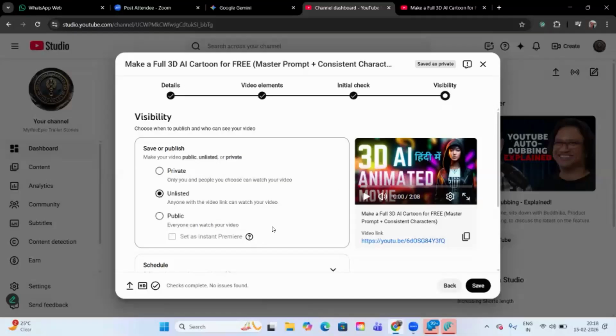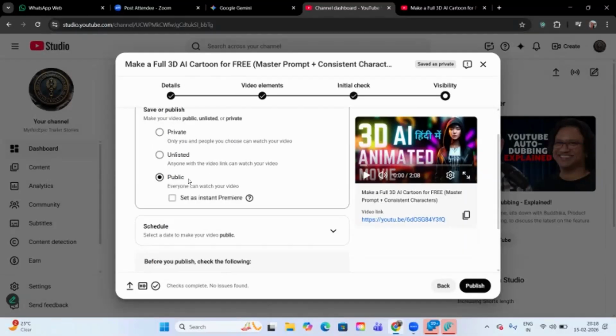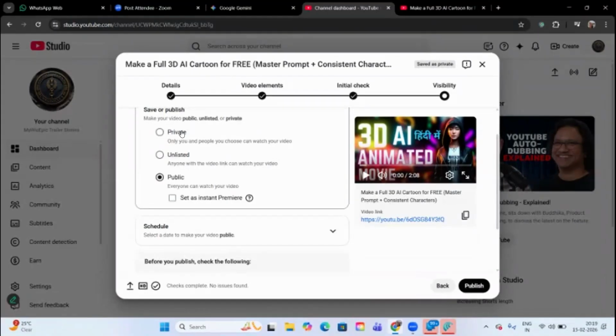Third is public. Public means your video is instantly available to the public. As soon as you publish the video, you are eligible for making money, meaning your watch hour is going to be public watch hour. Except for the public option, as long as you keep your video unlisted or private, any watch time coming on your analytics will not be considered public watch hour. So we need only published videos' watch hours to get monetized.